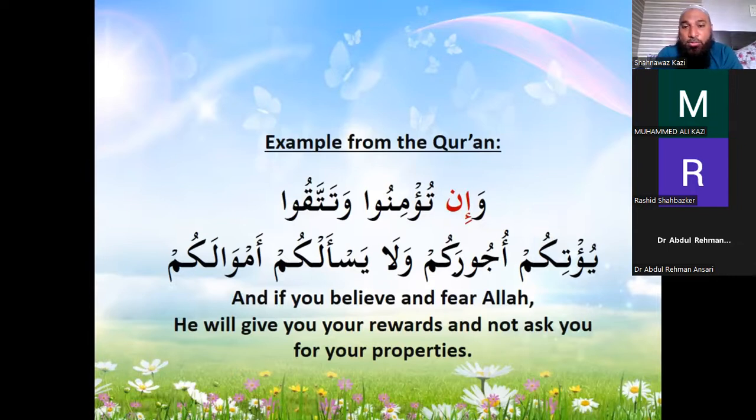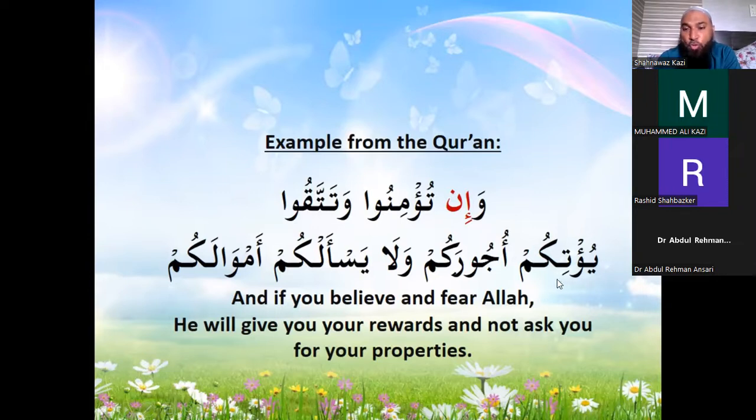So wa in tu'minu. So tu'minuna has become tu'minu. Wa in tu'minu. If you believe. Wa tattaqu, and have taqwa of Allah. So here both the words are affected by this in. Right? What is affected? Tu'minuna has become tu'minu, and tattaquna has become tattaqu. Both of them have got affected by this, which means that if you have to believe also and you have to have taqwa also. If you believe and have taqwa,